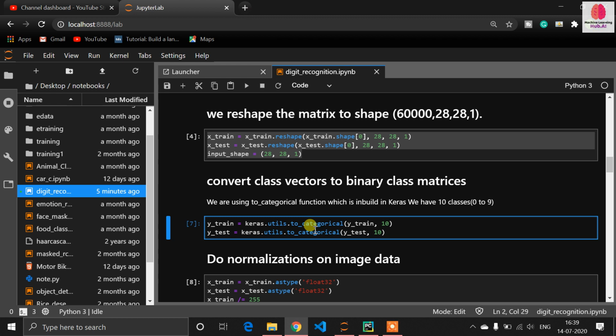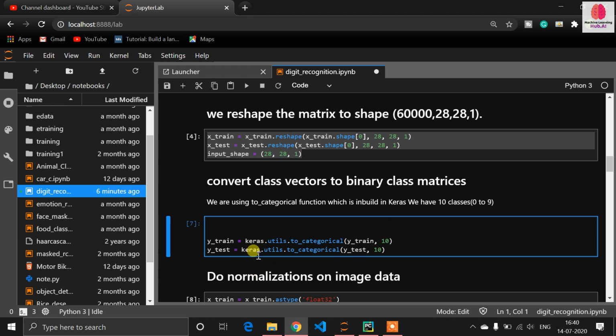Categorical conversion. Already, just assume that I am writing this here for your condition. So my outcome would be 0 to 9. Okay, so this is a classification problem. Most people get confused between classification and regression problems. So my outcome should be in 0 to 9.